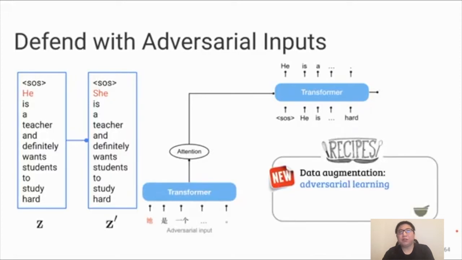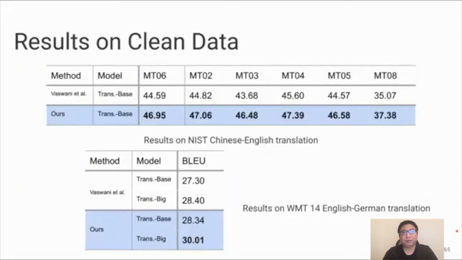To define the adversarial tag, we can use the same function ADV-Gen again to find the adversarial target input for the decoder. Here, we discover a new ingredient in our robust learning recipe: data augmentation by adversarial learning. To verify the effectiveness, we conduct the experiment on a standard benchmark for machine translation.